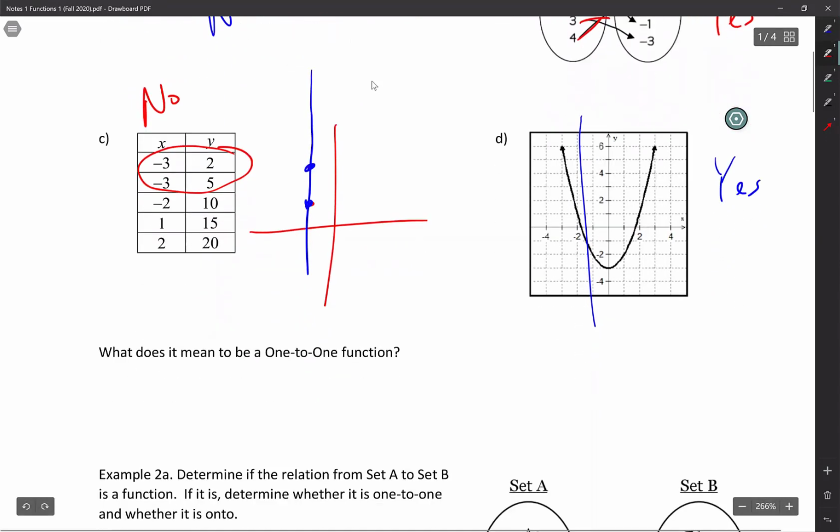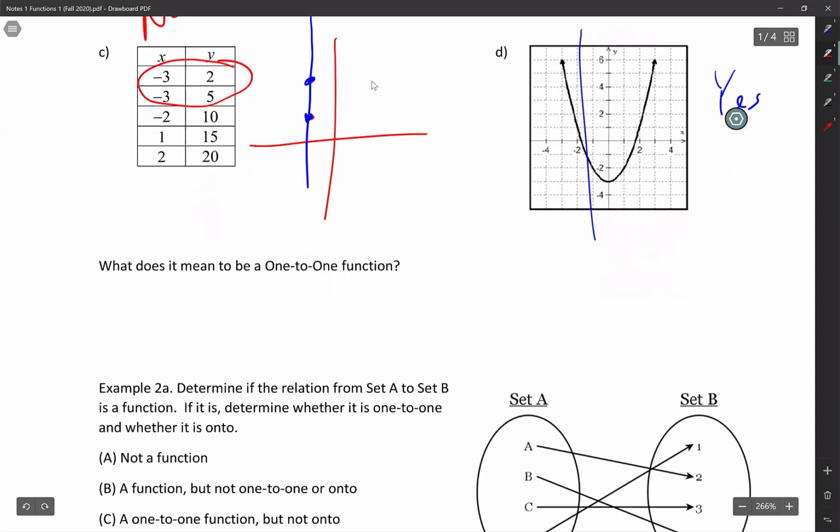And then I have this question, what does it mean to be one-to-one? So one-to-one, by definition, just means every unique X has a unique Y. Every unique Y has a unique X. So vice versa. So what does that mean? Not only do X's not repeat, Y's don't repeat.